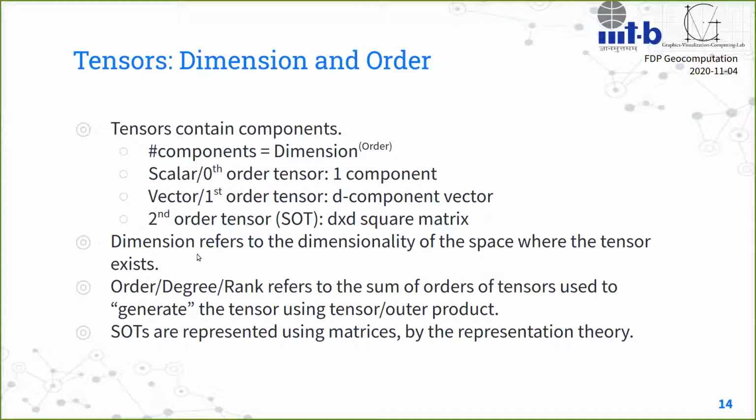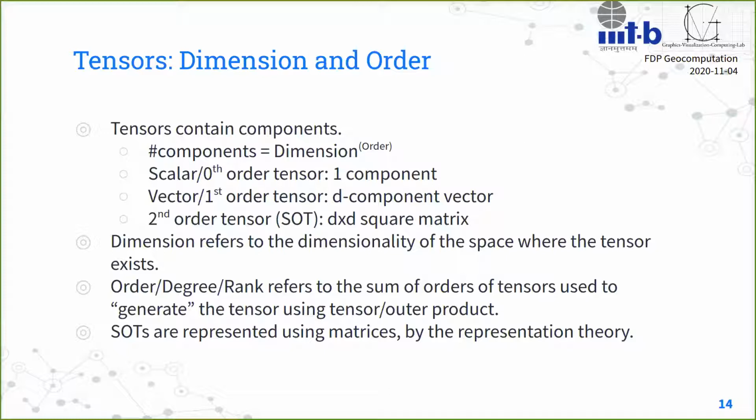Now, there are a few things here. Dimensionality refers to the same physical dimensionality we talked about when it comes to spatial dimensions, spatio-temporal dimensions. It's the same thing here. The order or degree or rank will tell us what kind of tensor it is. It's going to be scalar, vector, second order tensor. And typically the order also tells us where the tensor came from, as in what generated this particular tensor.